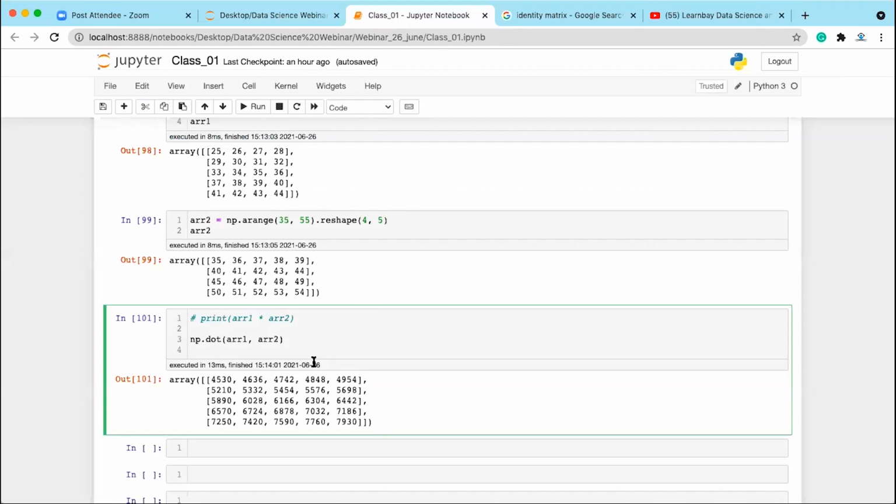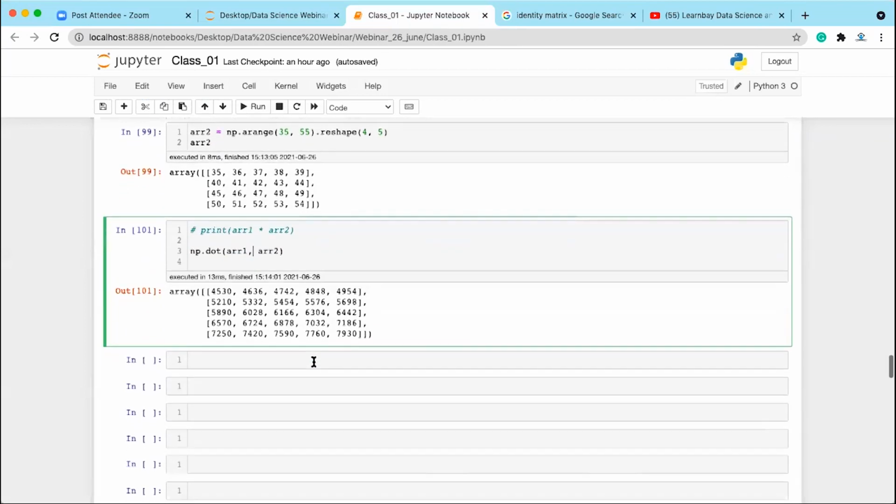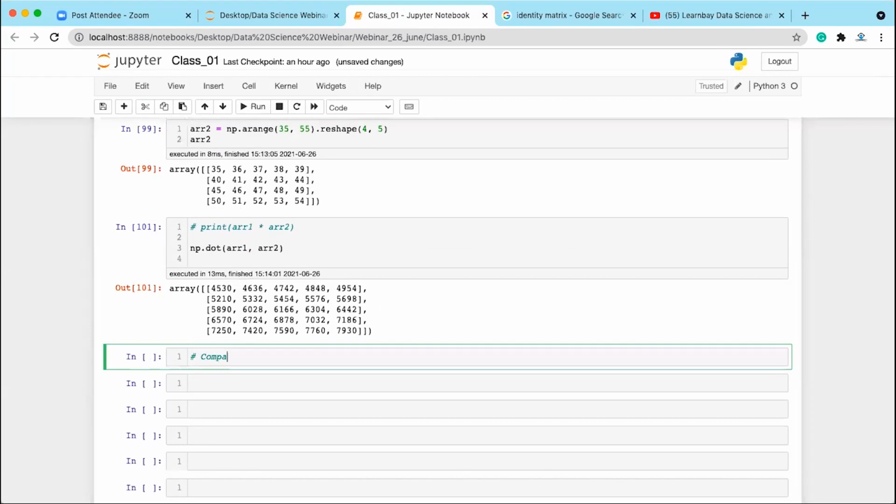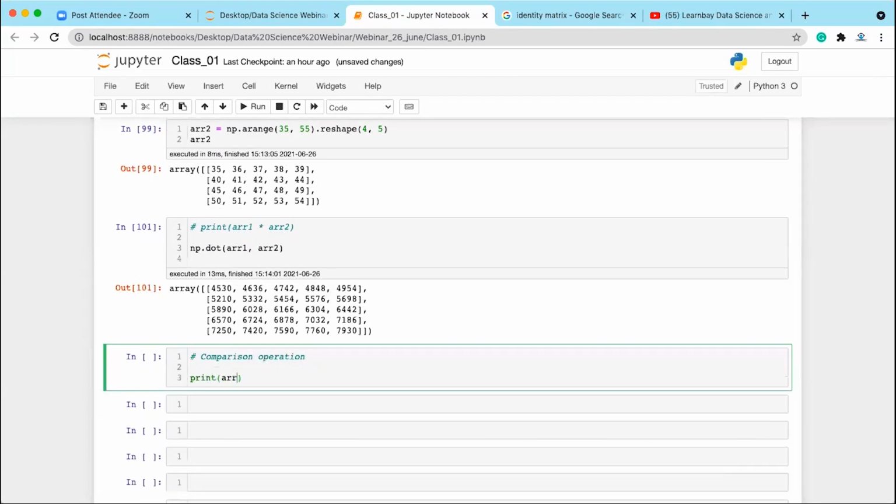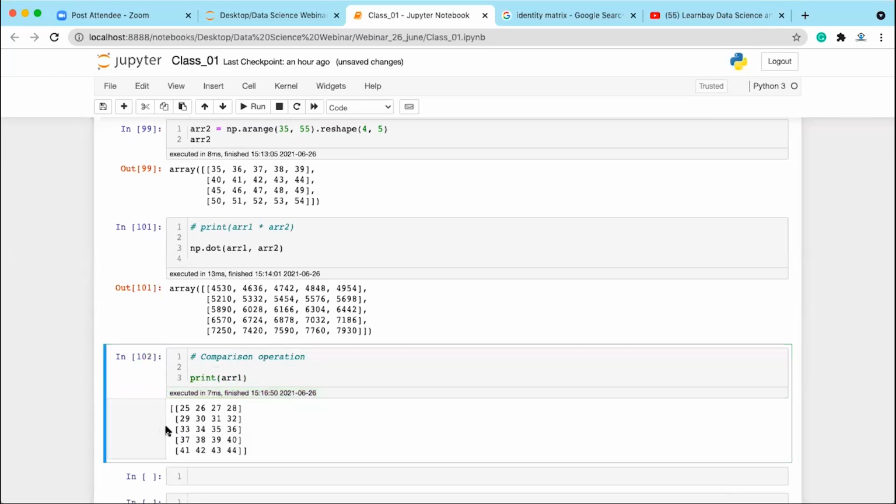Next we have some other operation. Let's say what happens if you apply the comparison operation. If I print array1, it gives you these elements, right? What I want here is for this array to be arranged in a random order. Right now it is fixed: 25 to 28, 29 to 32, 33 to 36, and so on.